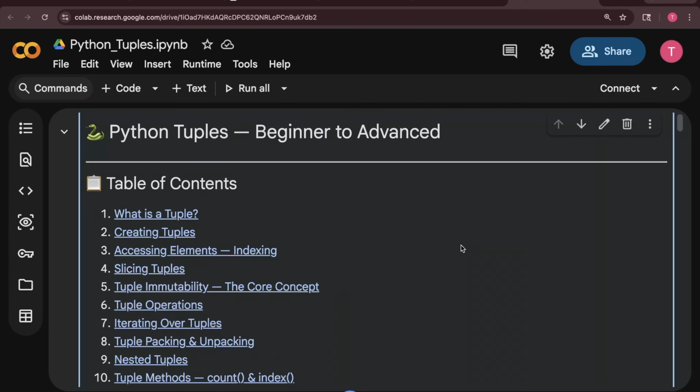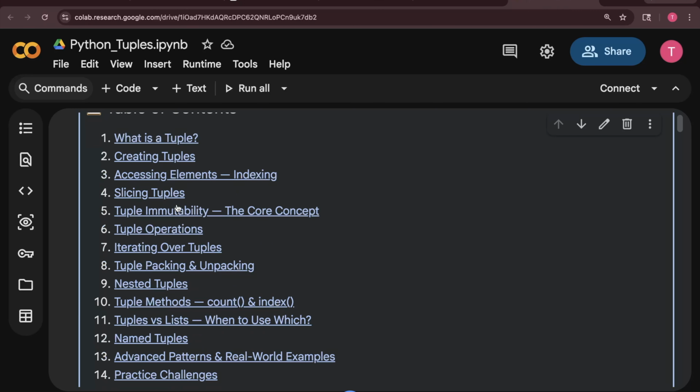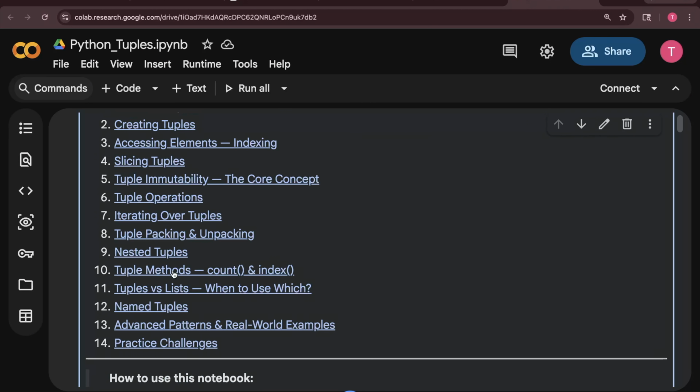Okay, now we'll talk about tuples. So we are good with list now. Now we talk about tuples inside Python. There are a few table of contents mentioned here: what is a tuple, creating tuple, accessing elements and all. Since we know list very well now, learning tuple will not take much time for all of us, and we will complete it in a faster manner.